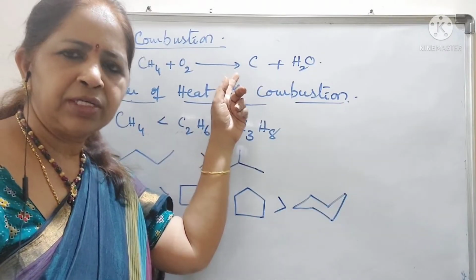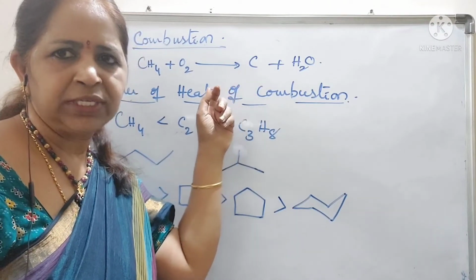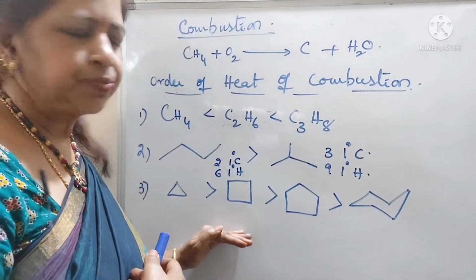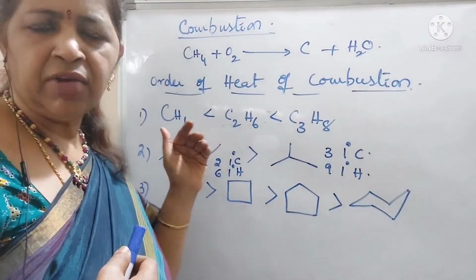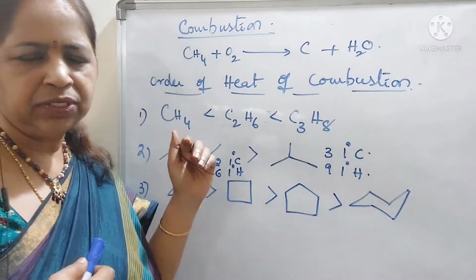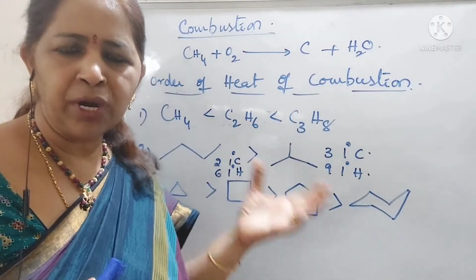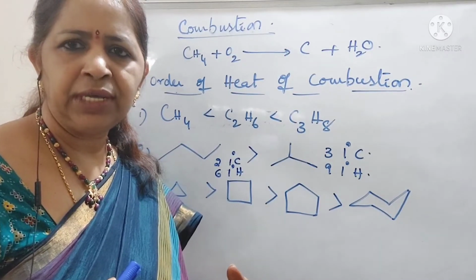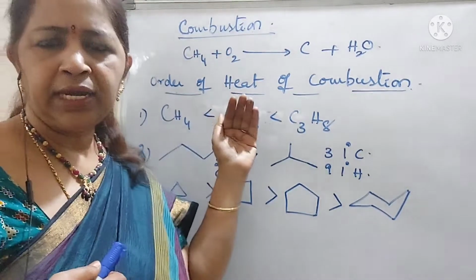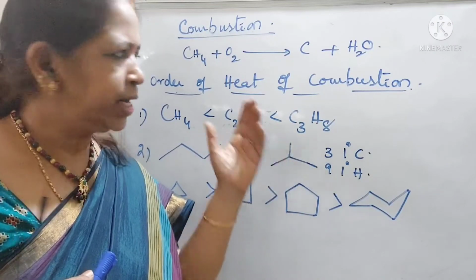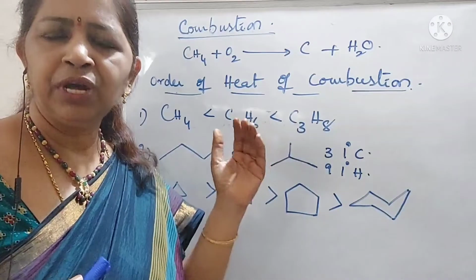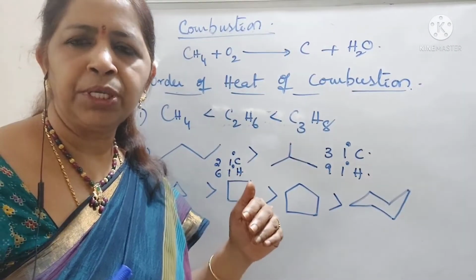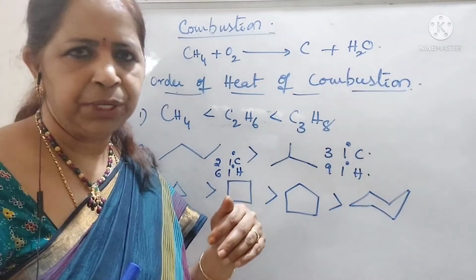Okay, students, this is also an important objective question. These are the different hydrocarbons. Now, let us see what is the order of their heat of combustion values. Which kind of alkanes give more amount of energy and which kind of alkanes give less amount of energy. That is the order of heat of combustion values. What is heat of combustion? The amount of heat liberated by 1 mole of substance on combustion is known as heat of combustion.